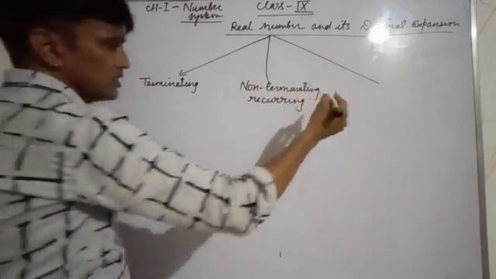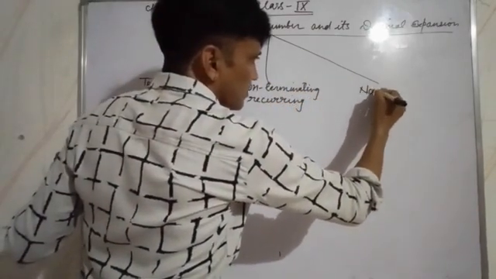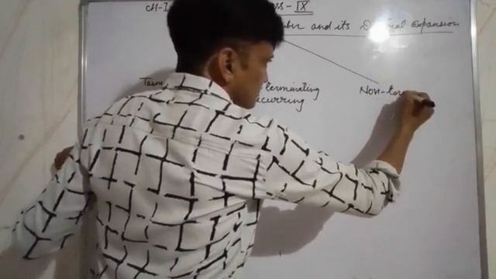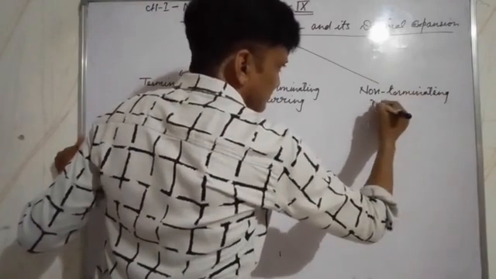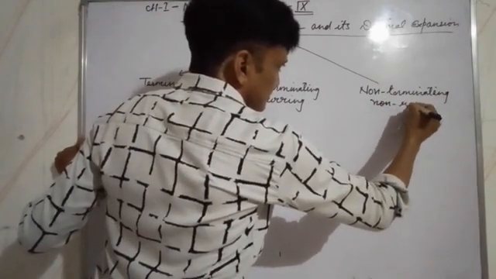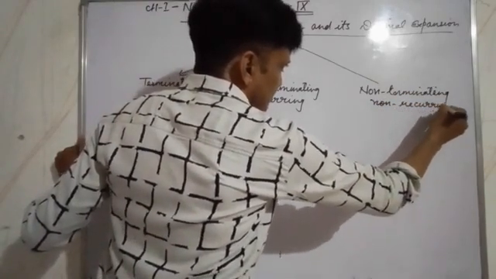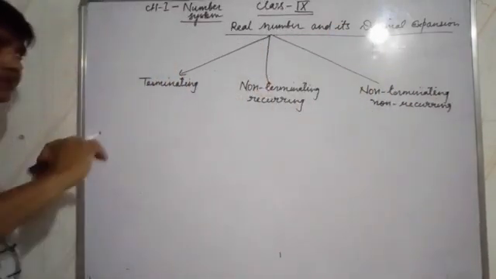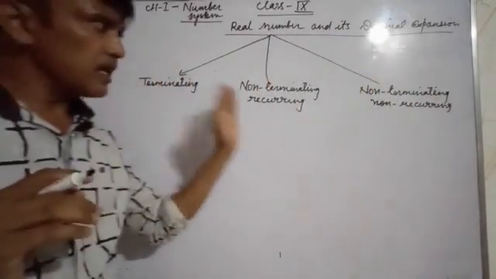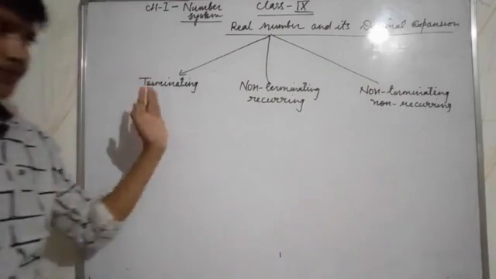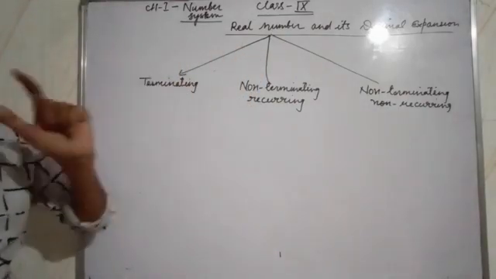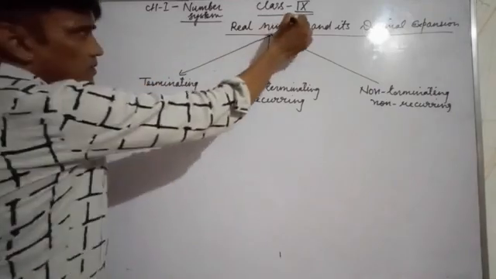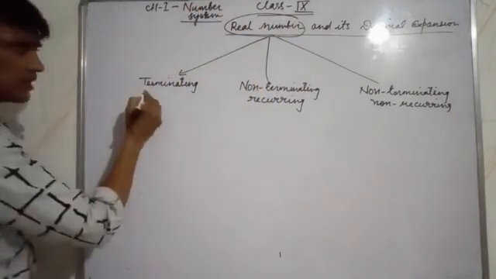And the third one is non-terminating, non-recurring. If you want to understand the three types of decimal expansions from rational numbers and irrational numbers, which are also called real numbers.